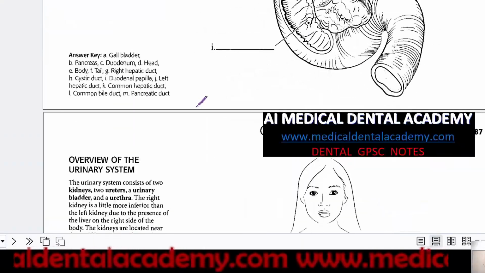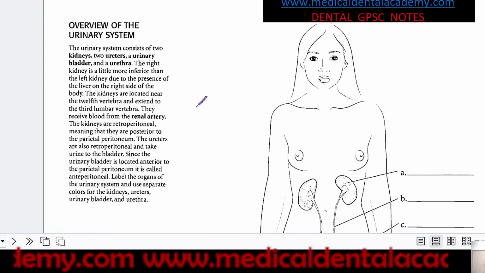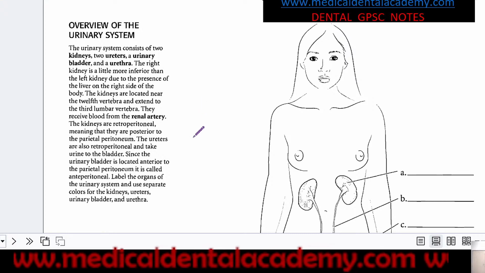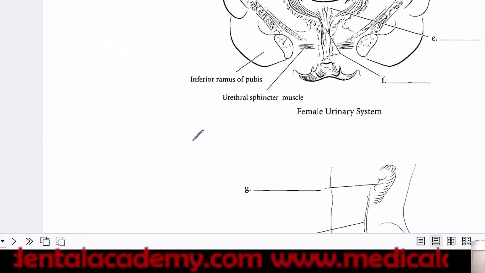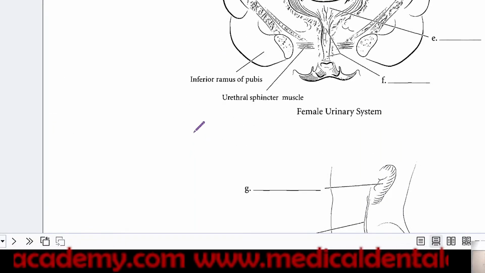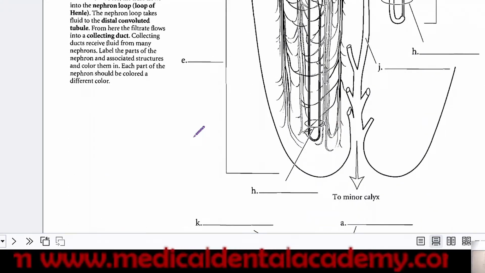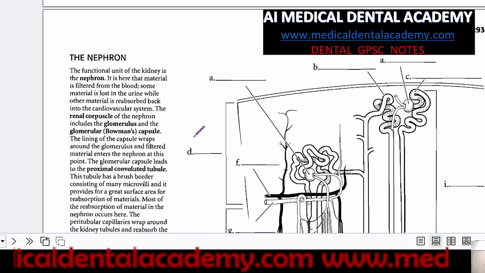So go through this book, and then we will be discussing after 2 or 3 days the MCQs and further anatomy portion. Right now for today it is enough, and we will be joining for this lecture after 2 or 3 days. Till that time, if you are having any doubt, you can call me or WhatsApp me.